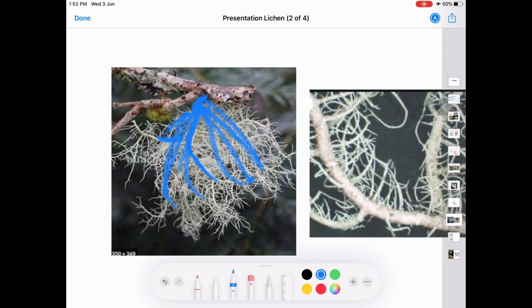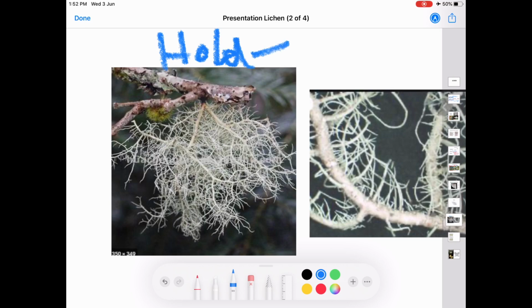It remains attached to the substratum with the help of holdfast, H-O-L-D-F-A-S-T. These are disc-shaped structures. See, it has a disc-shaped structure here, and with this disc-shaped structure the whole thallus gets attached to the substratum or to the branches of the tree.